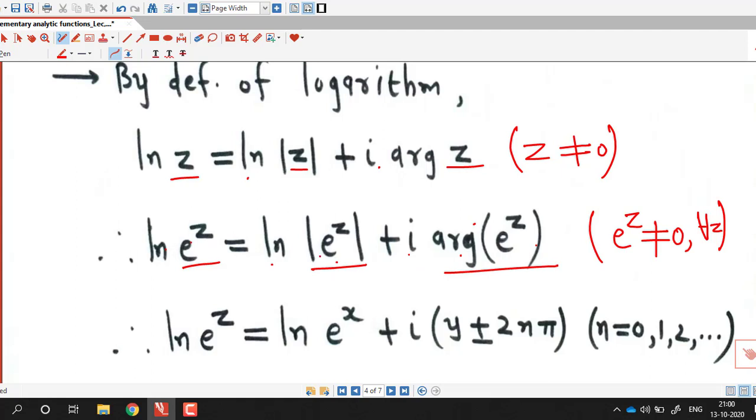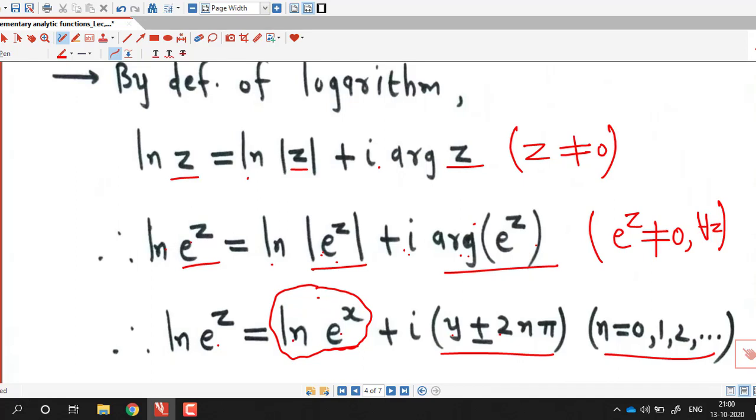Now we put values of absolute value of e raised to z and argument of e raised to z. So absolute value of e raised to z is e raised to x and the argument is y plus or minus 2n pi. So therefore log of e raised to z is log of e raised to x plus i times y plus or minus 2n pi, n equal to 0, 1, 2 and so on. Now here this is real logarithmic function and we know that real logarithmic function and real exponential function are inverses of each other.